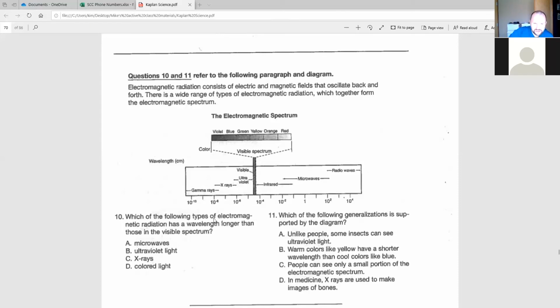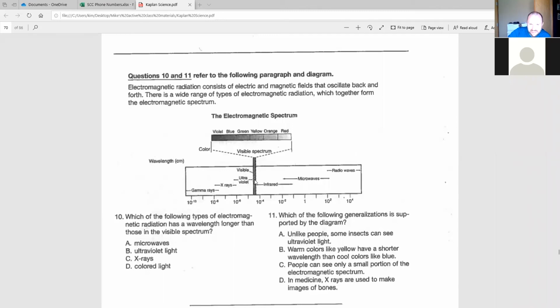Now, the question says, which of the following has a wavelength longer than those in the visible spectrum? So the next thing to do is find where the visible spectrum is. Notice where it says visible spectrum, and we see the colors, violet all the way to red, right? That visible spectrum is just this little tiny part right here.